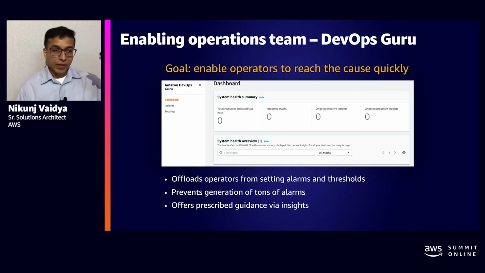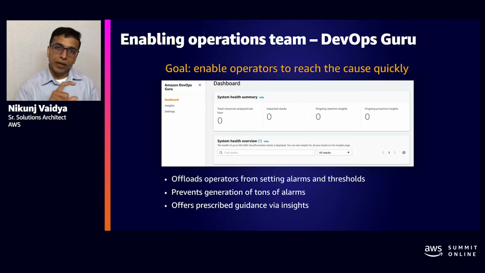But apart from the list of anomalies or the operational events that it lists within an insight, there is a section of recommendations where it has already correlated the anomalies with the operational events and has provided prescriptive recommendations. And in those recommendations, it would potentially find that, oh, this was the configuration change that you did related to the read capacity of the table.